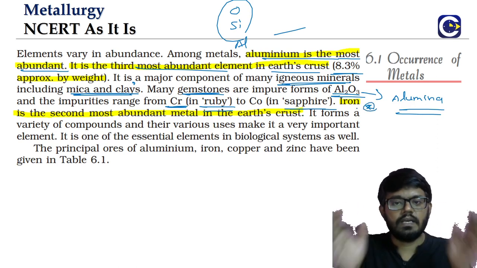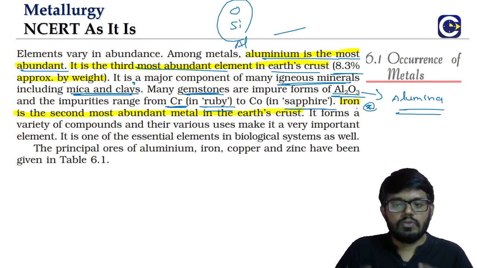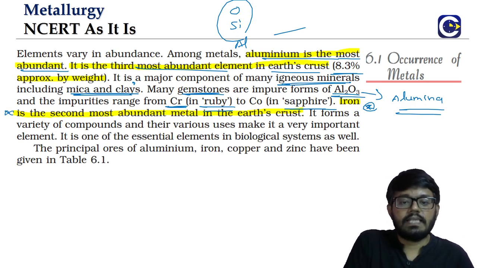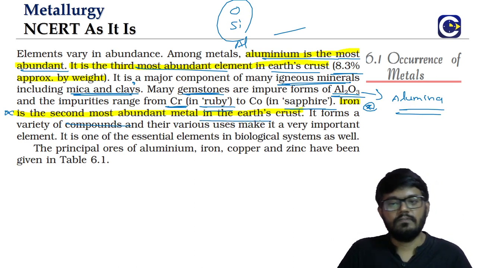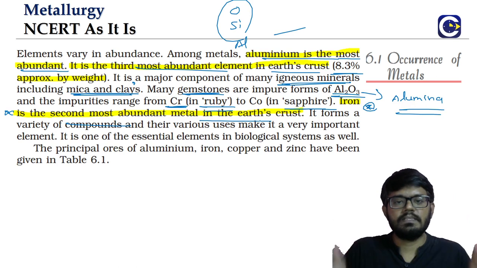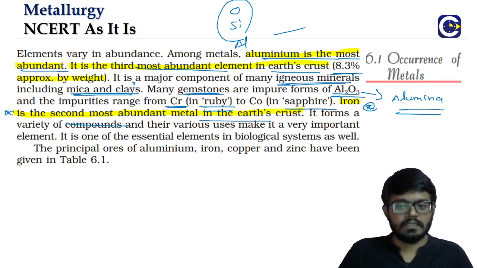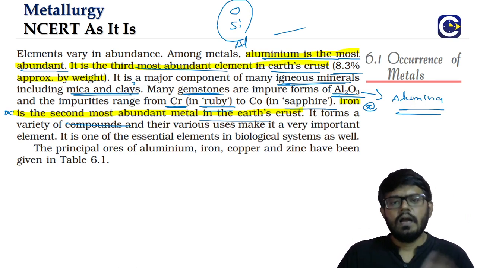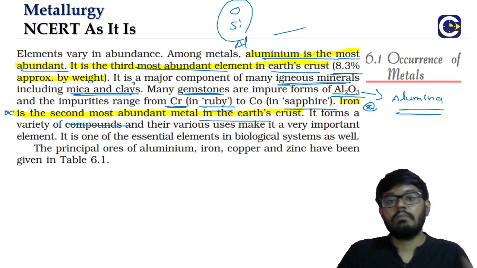So these can be possible questions. Always when we are reading through the NCERT, we should be keeping an eye on what are the possible questions that can be asked. Iron is the second most abundant metal. First most abundant is what? Aluminium. Second most is iron. Iron can be present in various forms, like we have oxides of iron, hematite, magnetite. We will see the list also. And sulfide forms are there. Even carbonate forms also will be there.